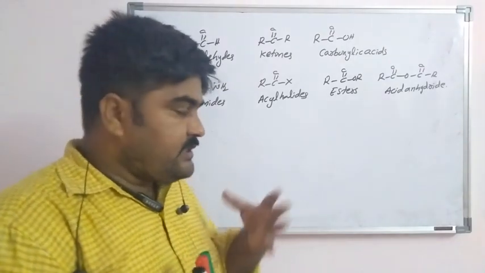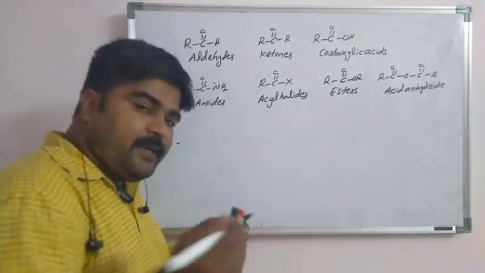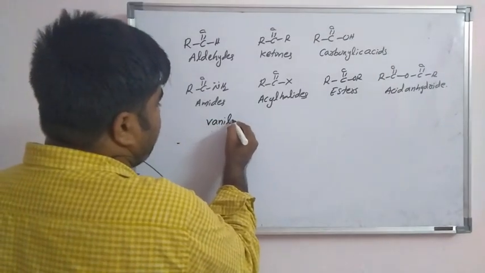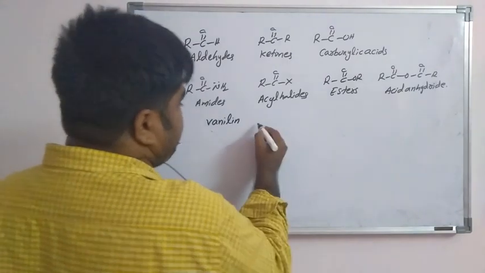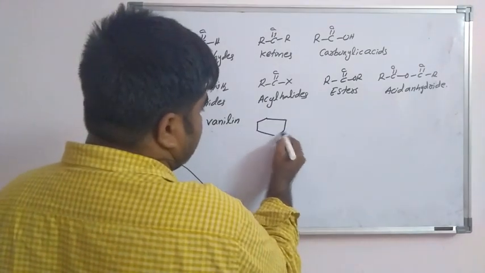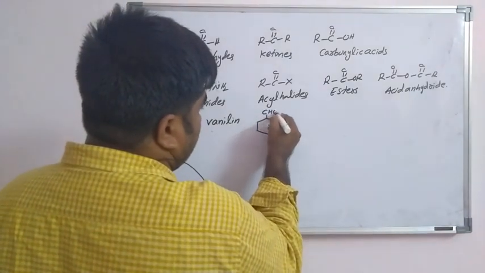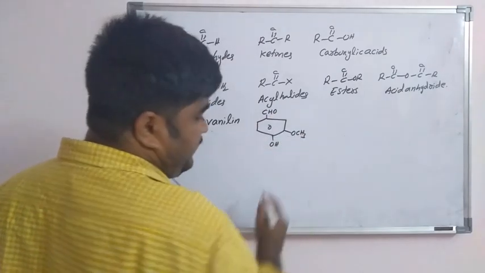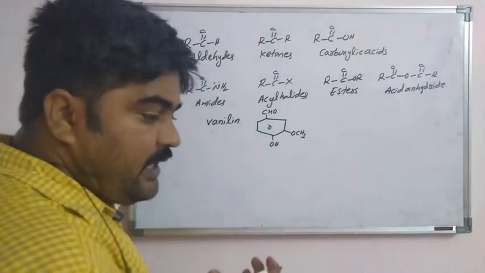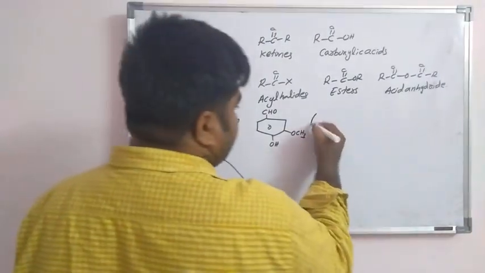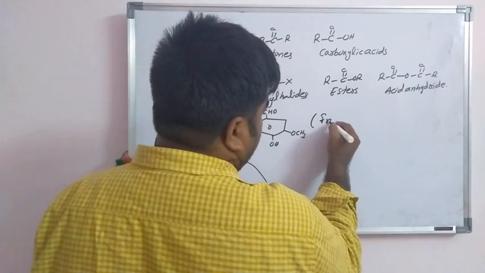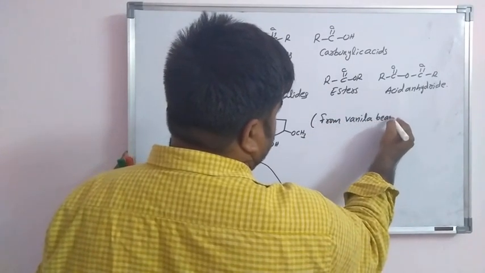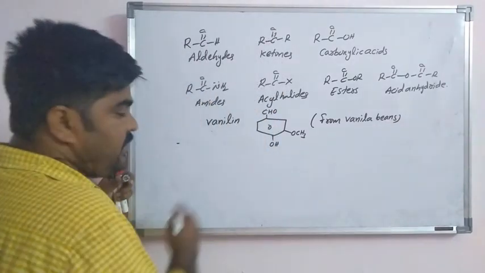Some examples: vanillin. I will write the structure, vanillin structure like this. Vanillin is from vanilla beans.